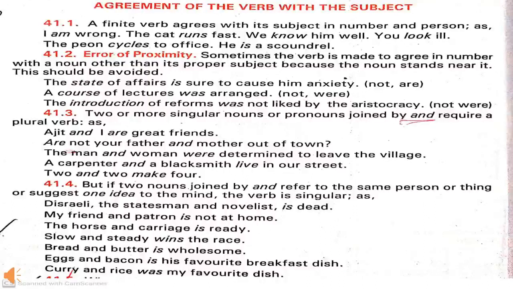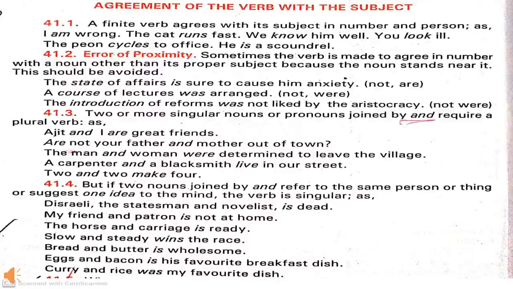Next rule is if two or more singular nouns or pronouns are joined by and, then they require a plural verb. For example, Ajit and I are great friends. Here Ajit and I, these singular nouns and pronouns are joined by and, so plural verb. Are not your father and mother out of town? Again helping verb are, plural.